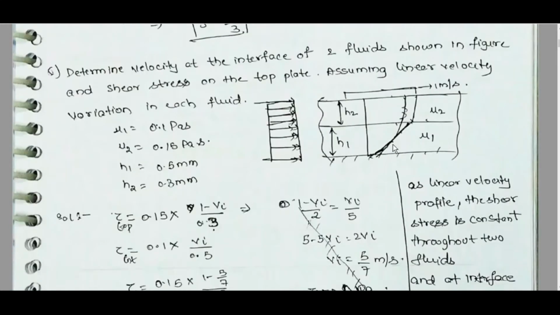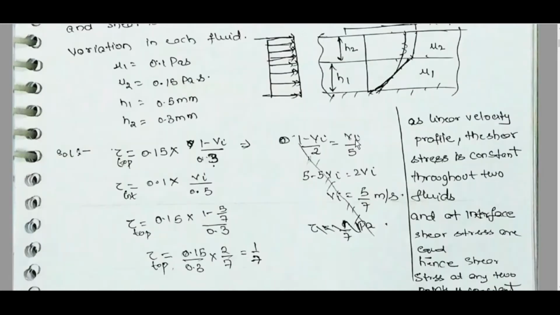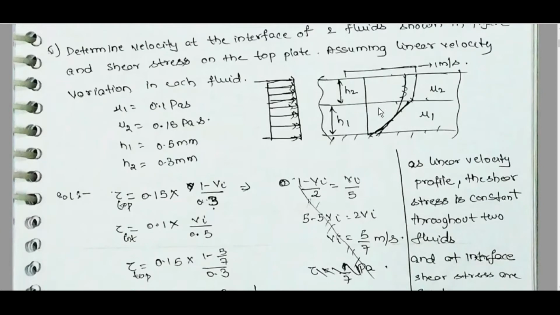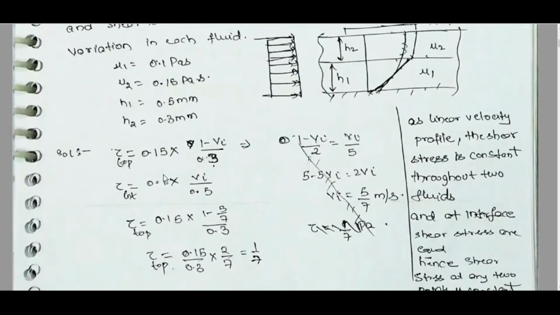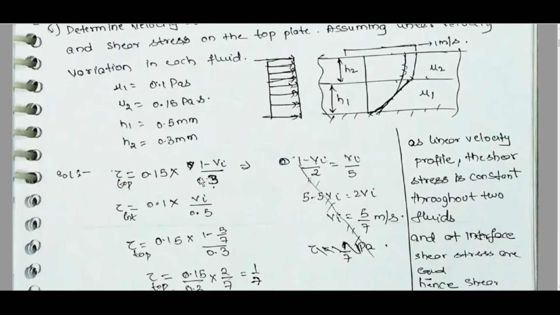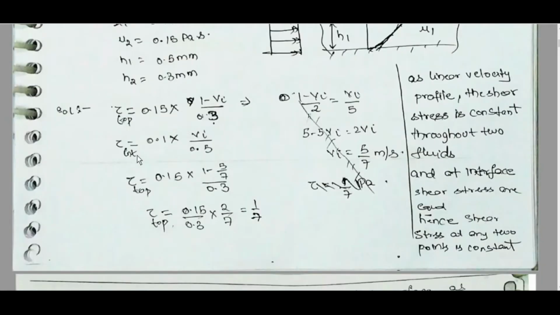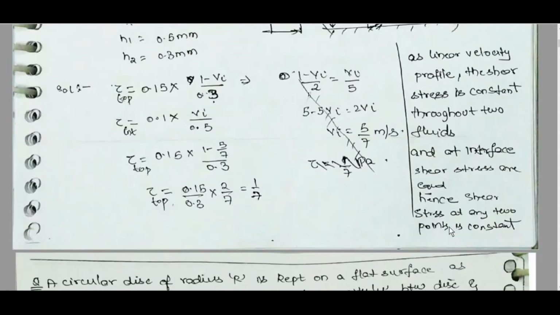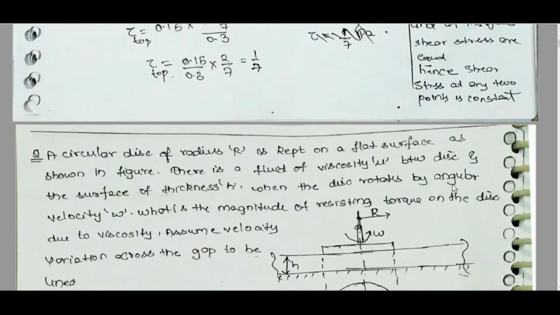Two fluids with mu, h1, h2. Determine the velocity at the interface. The plate may be moving with v and a linear profile is given. Mu du by dy at the interface, tau top and tau bottom should be equal. So 0.15 into (1 minus vi by 0.3) is tau at top. As the profile is linear, the shear stress is constant throughout the two fluids. At the interface, shear stresses are equal. Hence, shear stress at any point between two points is constant.